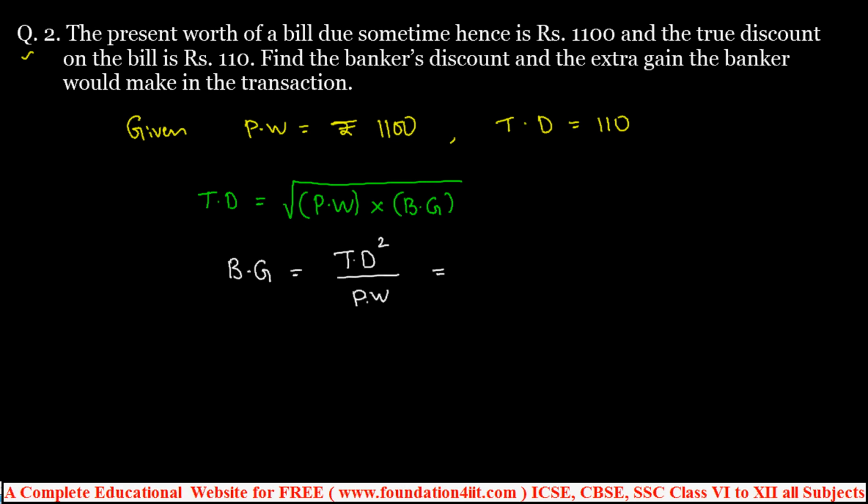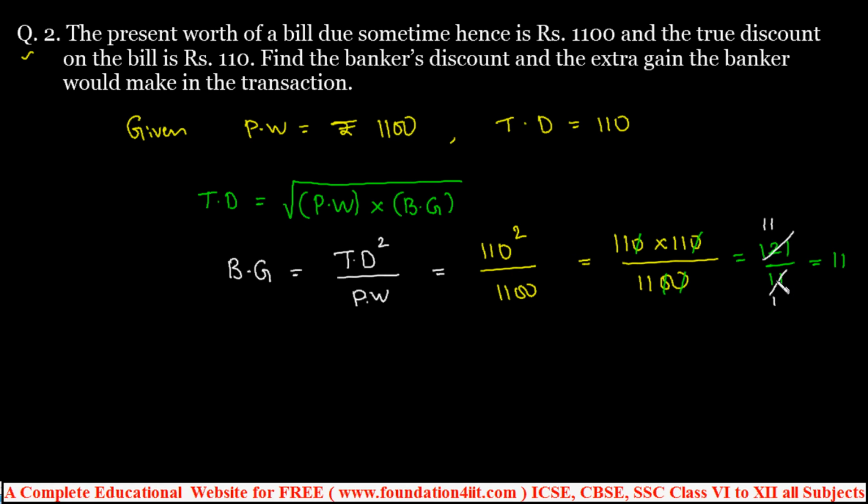Substitute the values now. True discount is 110 square by present worth 1100. So 110 into 110 by 1100. You can cancel 2 zeros. 11 into 11 by 11. So 121 by 11 is equal to 11. 11 ones are 11, 11 elevens are 121. So rupees 11 is the banker's gain.